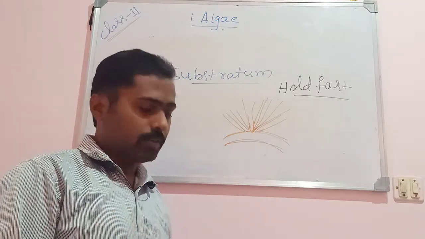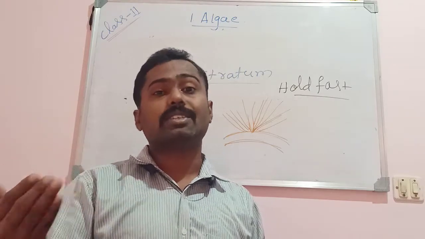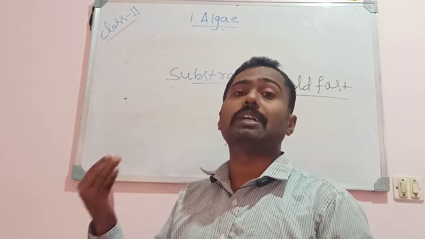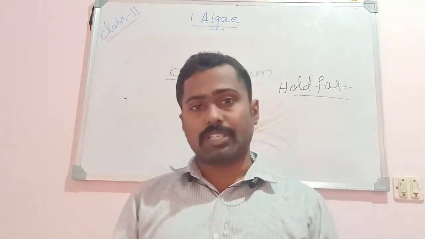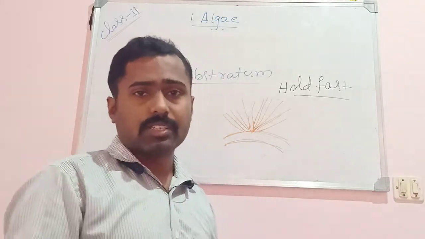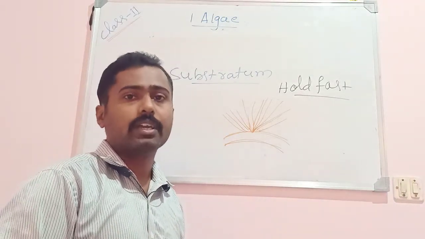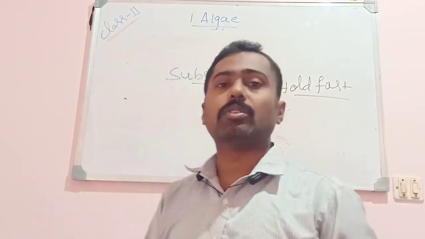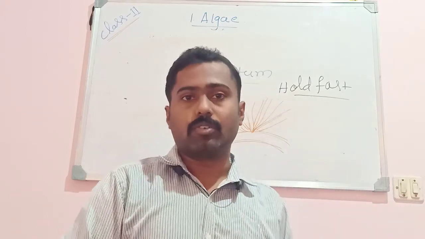In the next video I am going to talk about the cell structure of algae, then the range of cell structure like unicellular forms, colonial forms, filamentous forms, multicellular forms, then siphonaceous forms, then the range of thallus structure in algae. Then the structure of the cell of algae. Then I'm going to talk about reproduction in algae, how the algae reproduce. Okay, so that I'm explaining in the next video. Okay, thank you.